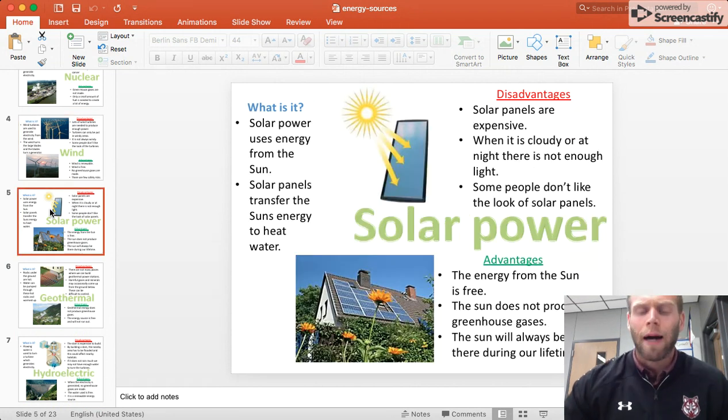All right, so solar power is next. So what is solar power? It uses energy from the sun. Some people have these. There's a picture of it on the house. So your house could possibly have solar panels. They transfer the sun's energy to heat water.